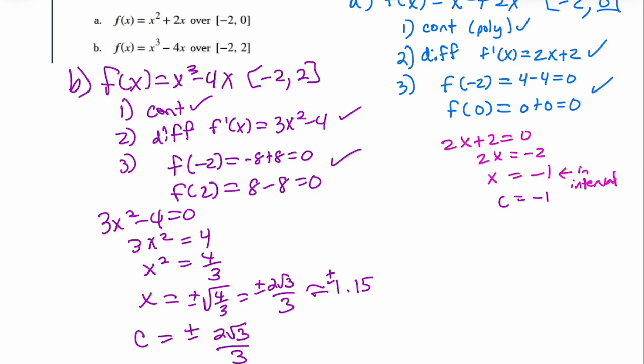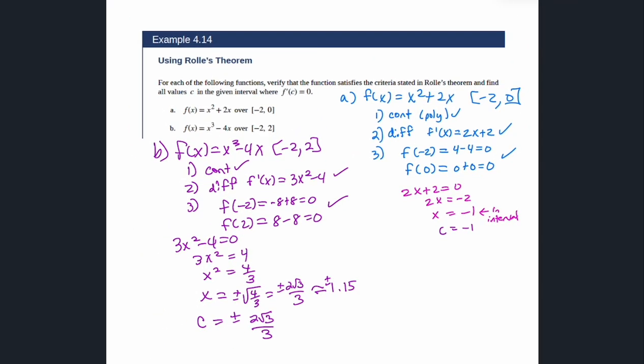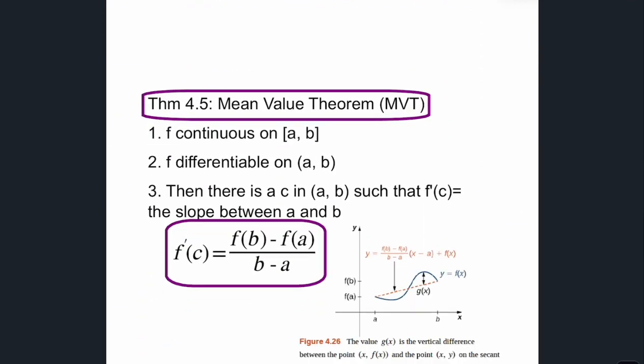And the c values here happen to be plus or minus 2 radical 3 over 3. So as you can see, Rolle's theorem is not particularly crazy. It's pretty doable. It's just another way for us to pinpoint some of those critical points, okay? But we're just looking at a particular interval within the function.